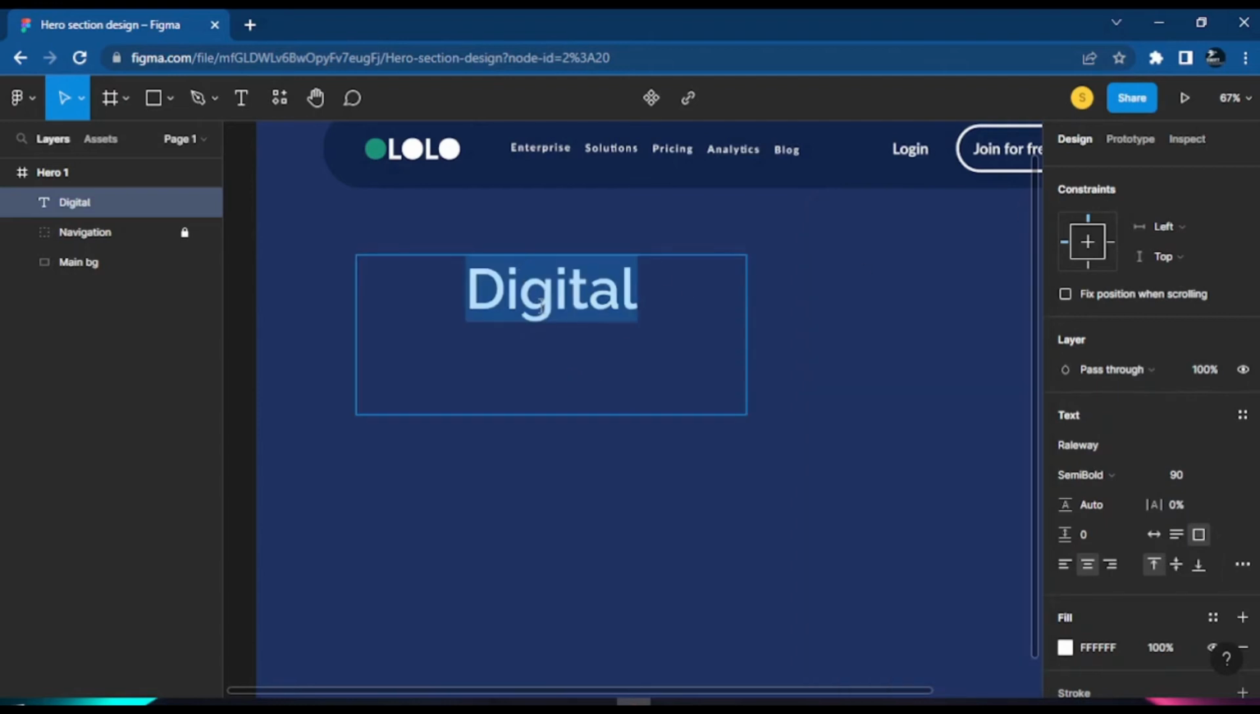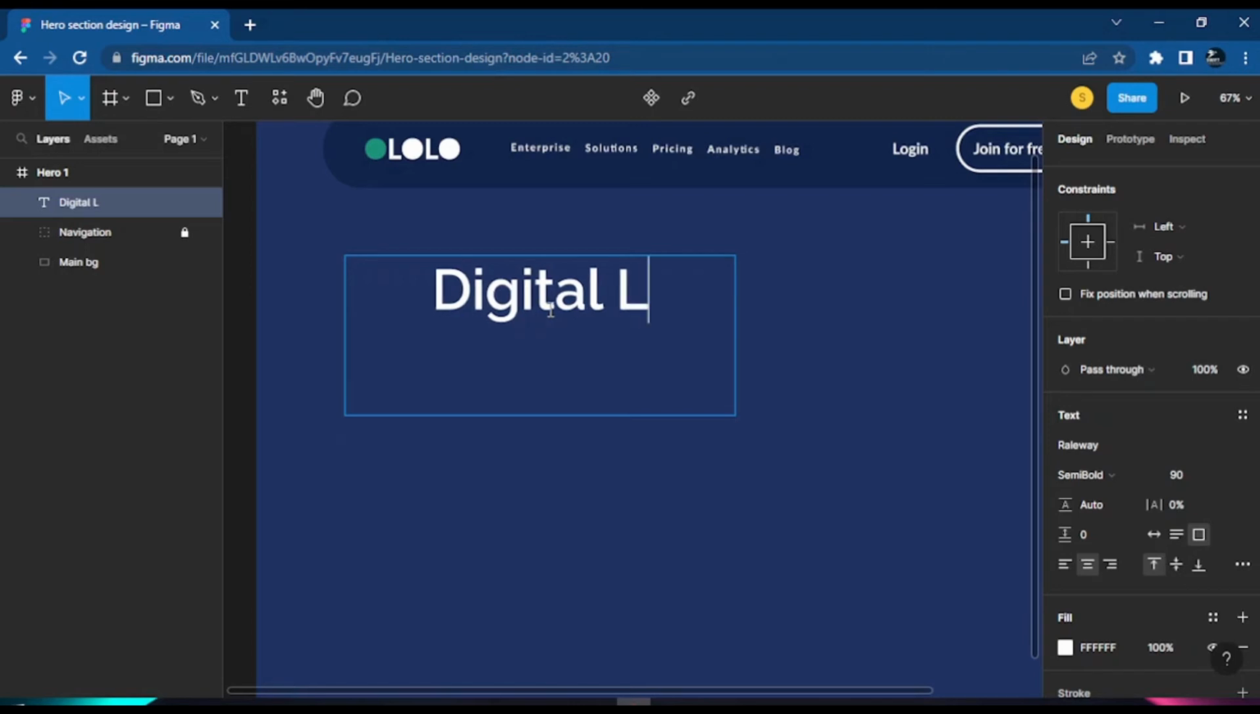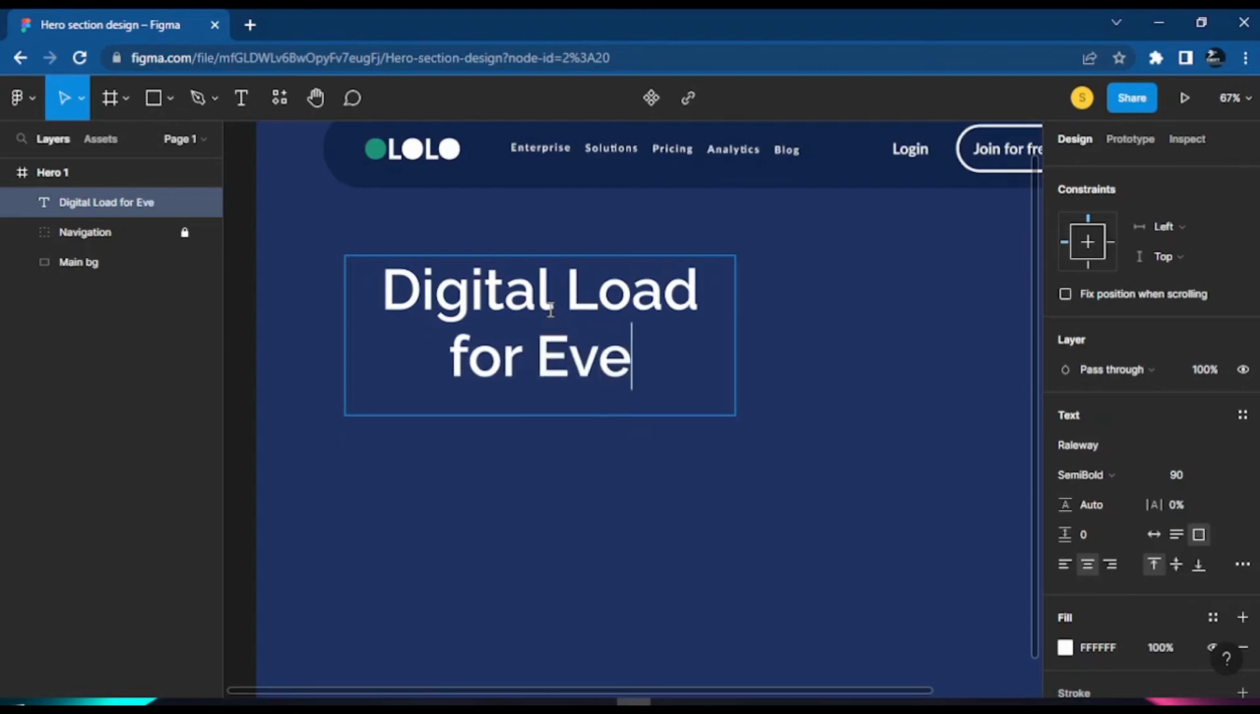Okay. Now with this 90, we want to write some more text. So let me say we want to do digital loan. This could be like some sort of digital loan landing page for everybody. Okay. So we just say, rather, for everyone. Let it say for everyone. Okay.